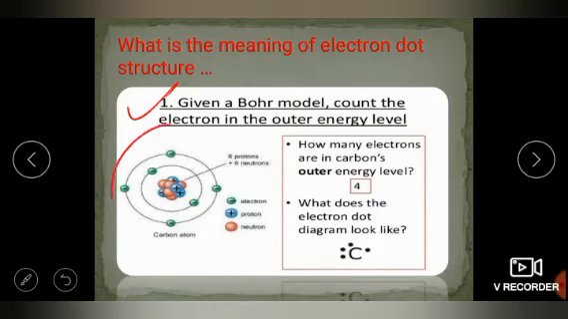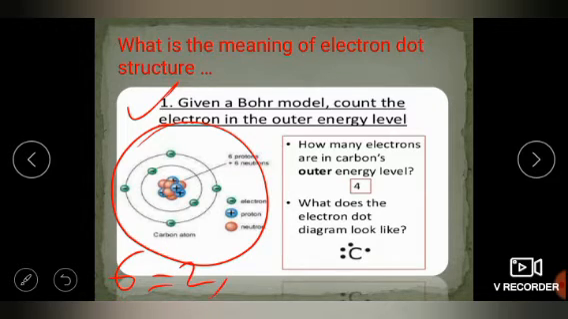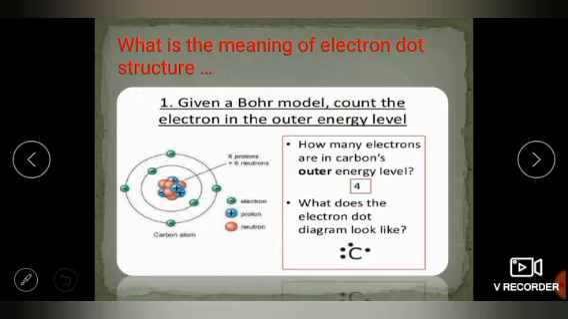Dear students, as you can see here, this is the example of a carbon atom. In a carbon atom there are a total of 6 electrons, of which 2 are in the K shell and 4 are in the L shell. How many electrons are there in the outermost shell? There are 4 electrons in the outermost shell. These 4 electrons can be drawn in dot form, and that is called the electron dot structure.